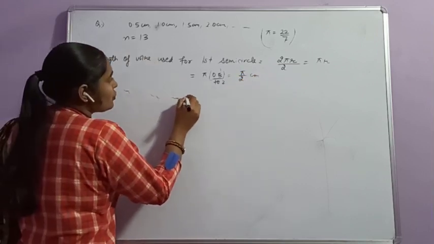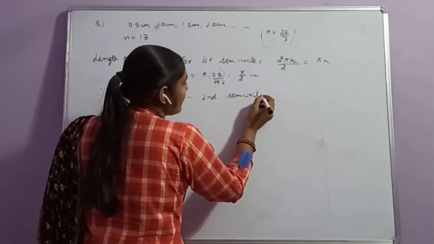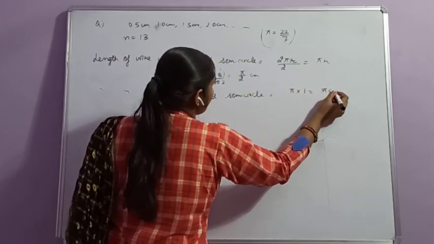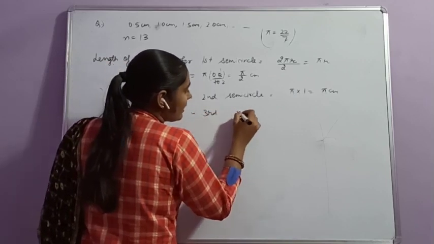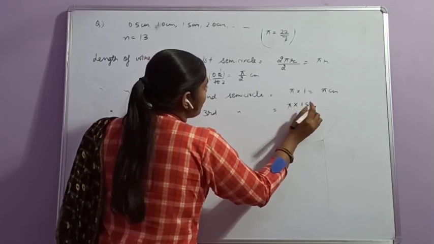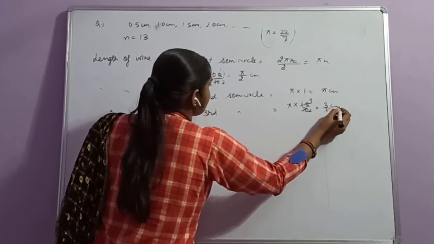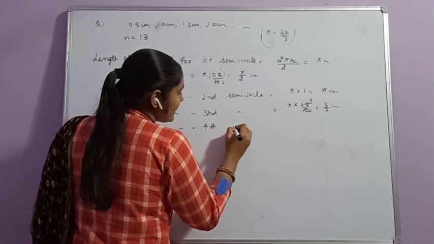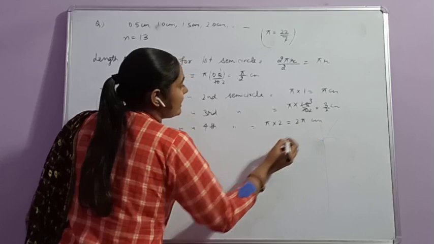Similarly, the length of wire used for the second semicircle is equal to pi multiplied by radius 1 centimeter, that is equal to pi centimeter. Similarly, the length of wire for the third semicircle is equal to pi multiplied by 1.5, that is 15 by 10, that is 3 by 2 pi centimeter. Similarly, for the fourth semicircle, it is equal to pi multiplied by 2, that is 2 pi centimeter.